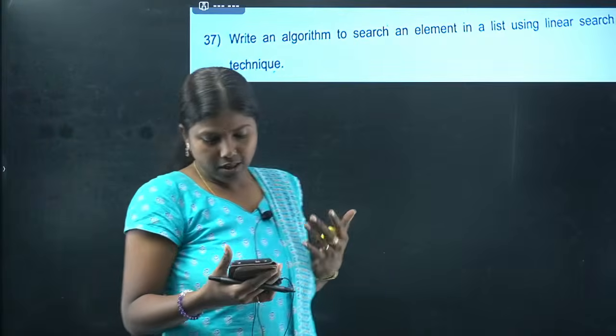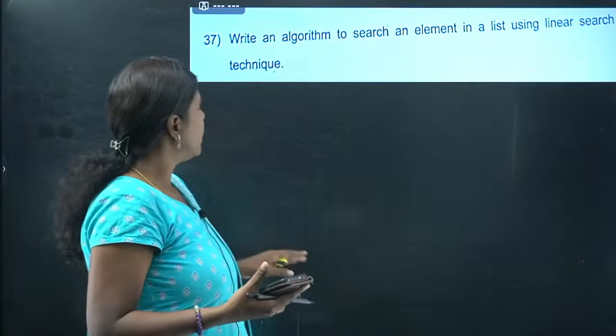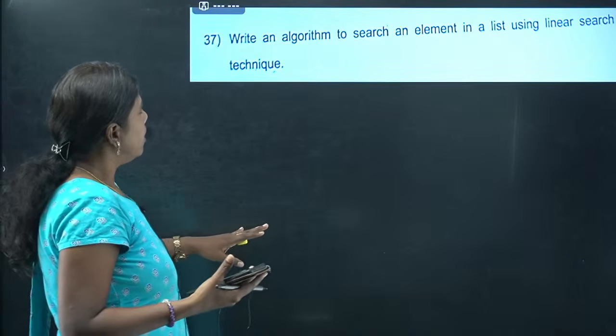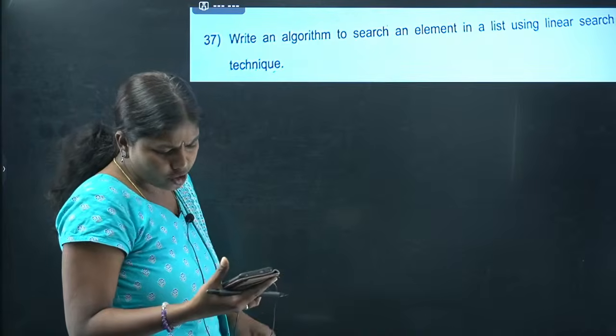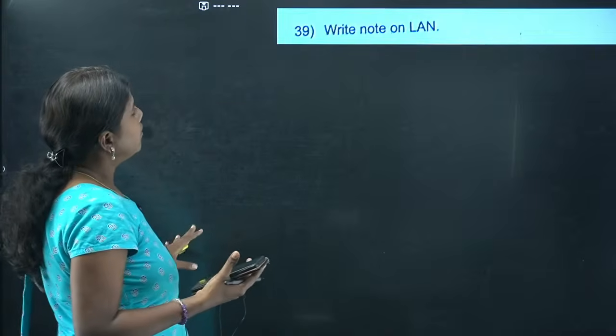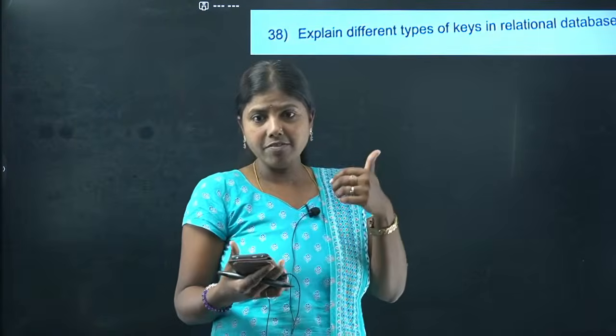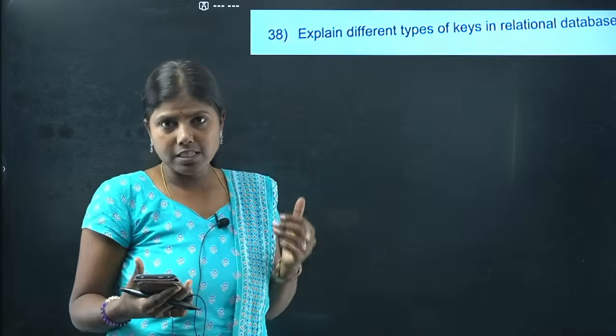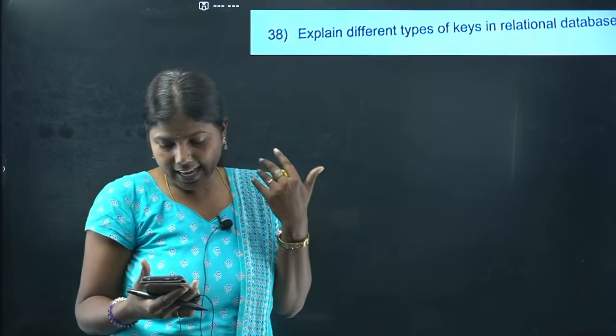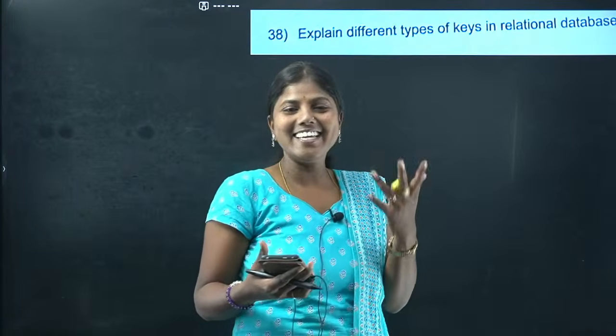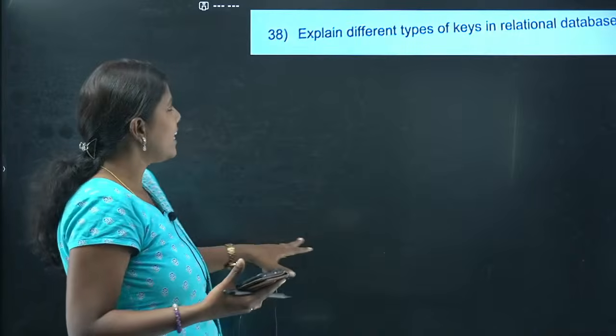So linear search algorithm, I think it's pretty easy. You could have done this. I think definitely there will be easy questions only. You'll be able to answer this. We'll go for keys. A key uniquely identifies the tuples. Different types of keys: candidate key, foreign key, primary key, composite key.